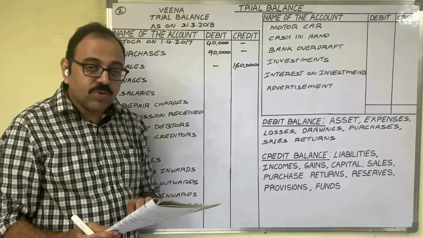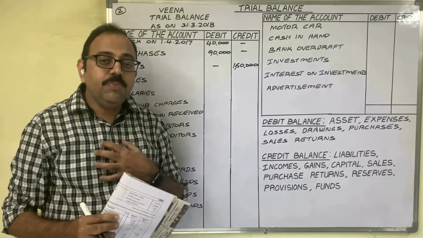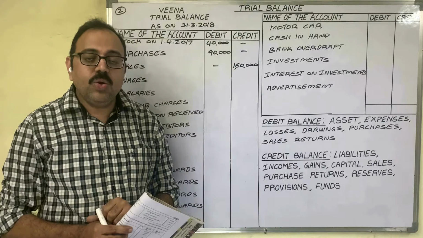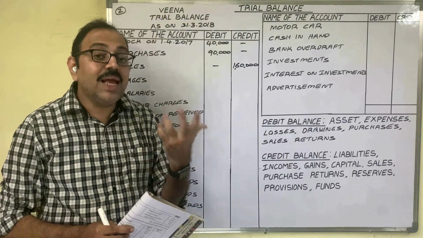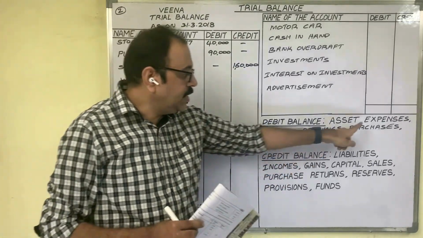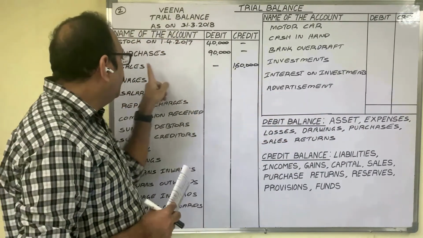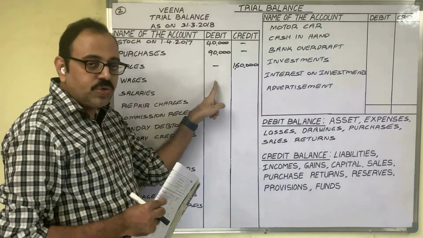Wages, 16,160. The firm pays wages to labor who work in the factory. So to the firm, wage is an expenditure. Expense related accounts always show a debit balance. Therefore, the wages amount we should write in the debit column.